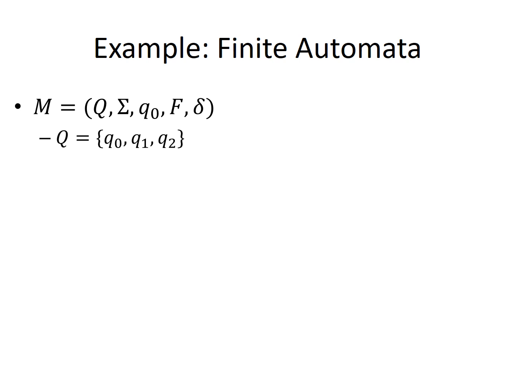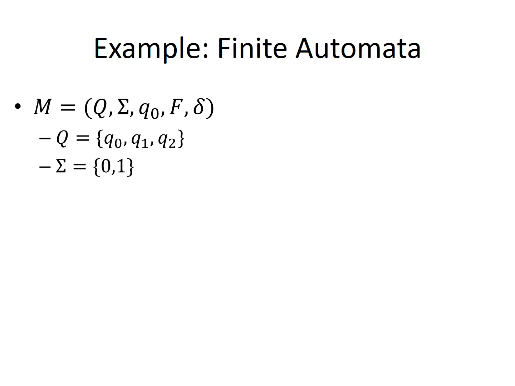Then we'll see an example of a finite automata. As I told you in the previous slide, a finite automata is represented by the tuple and denoted by capital M. Capital Q is a finite set of states, it could be Q naught, Q1, Q2.